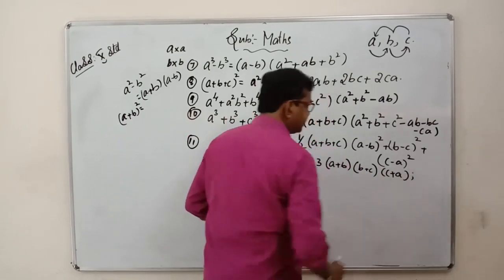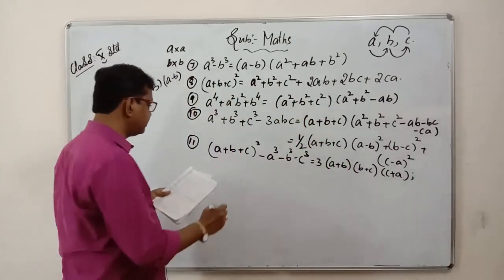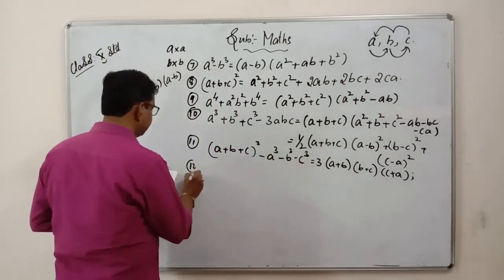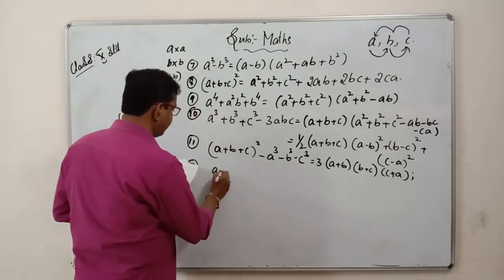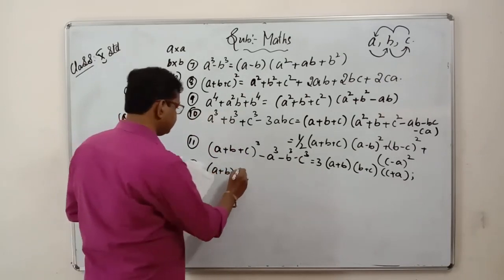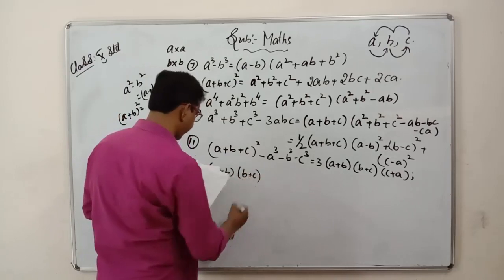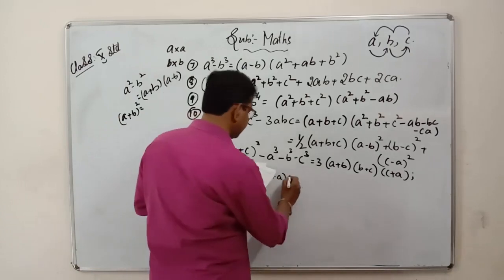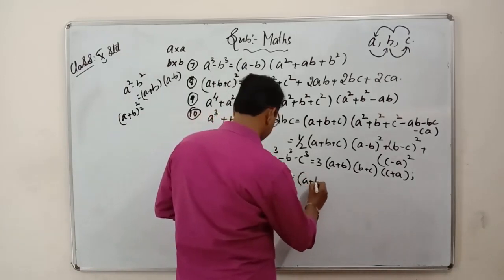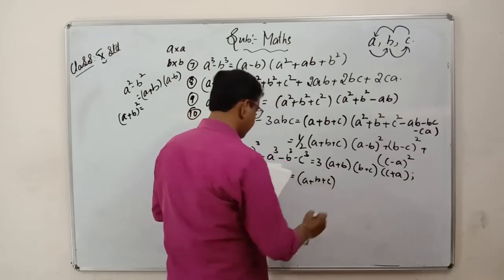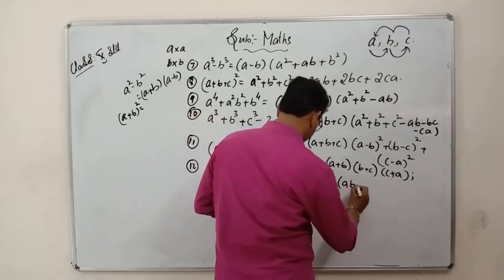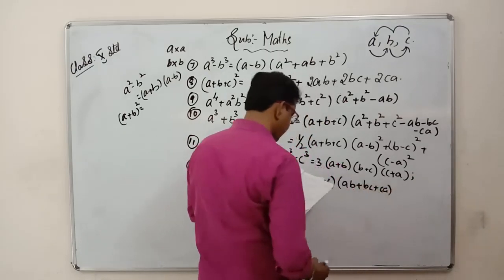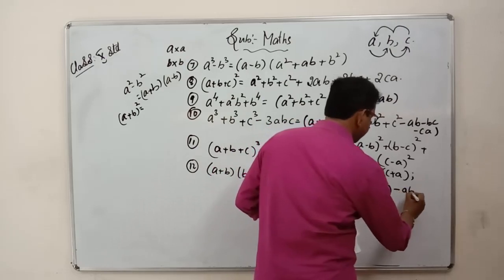Or the same formula you can write as this first formula. And the 12th one is, write down (a plus b)(b plus c)(c plus a). This you can write as (a plus b plus c)(ab plus bc plus ca) minus abc.